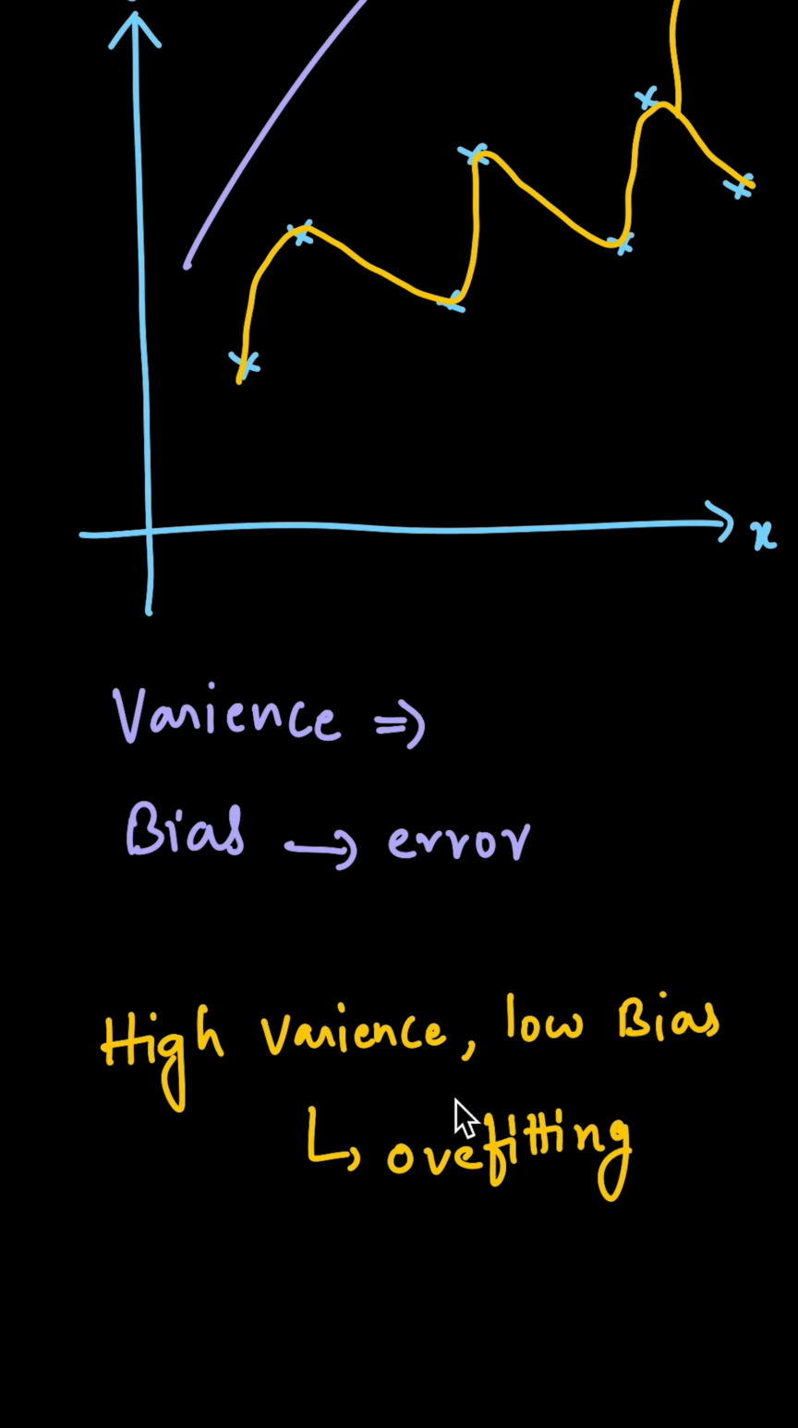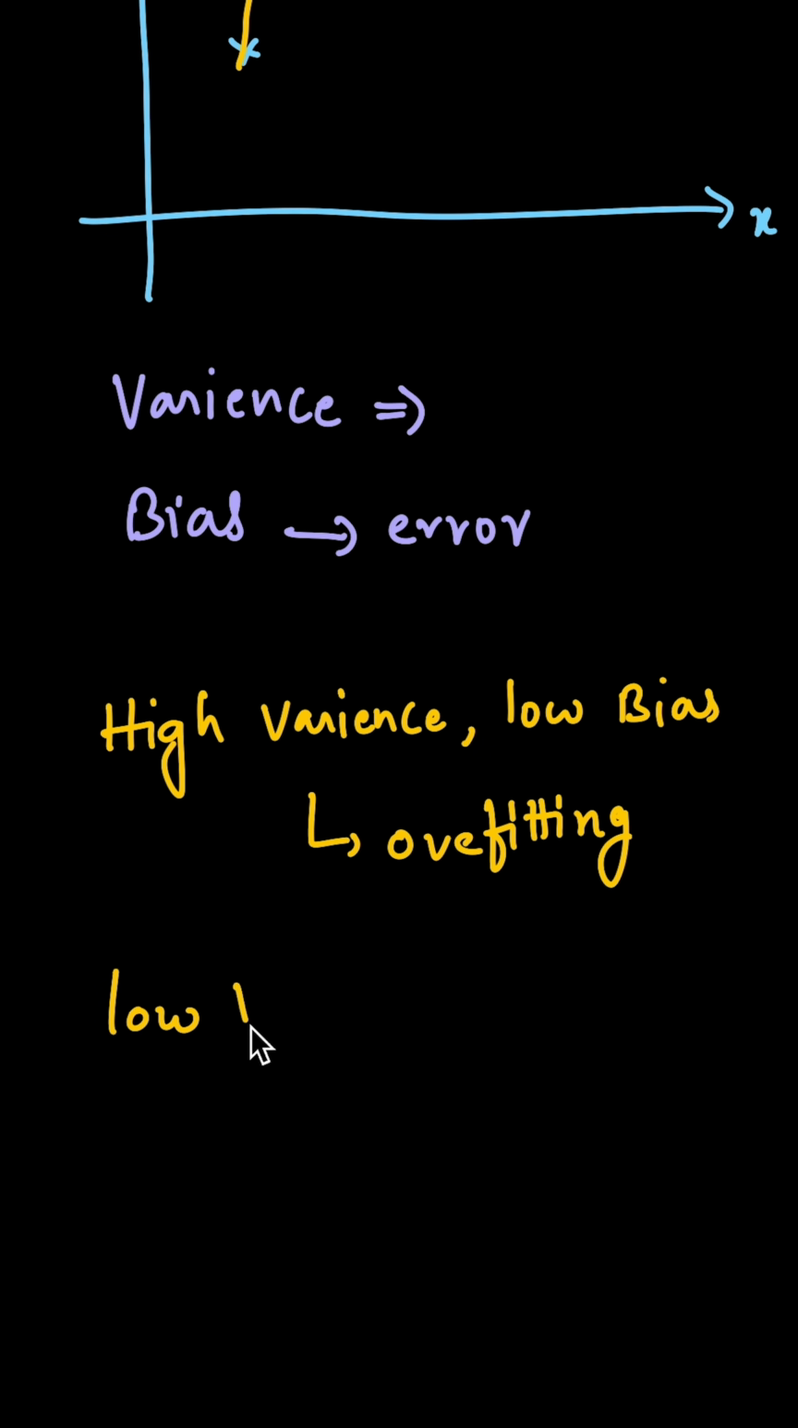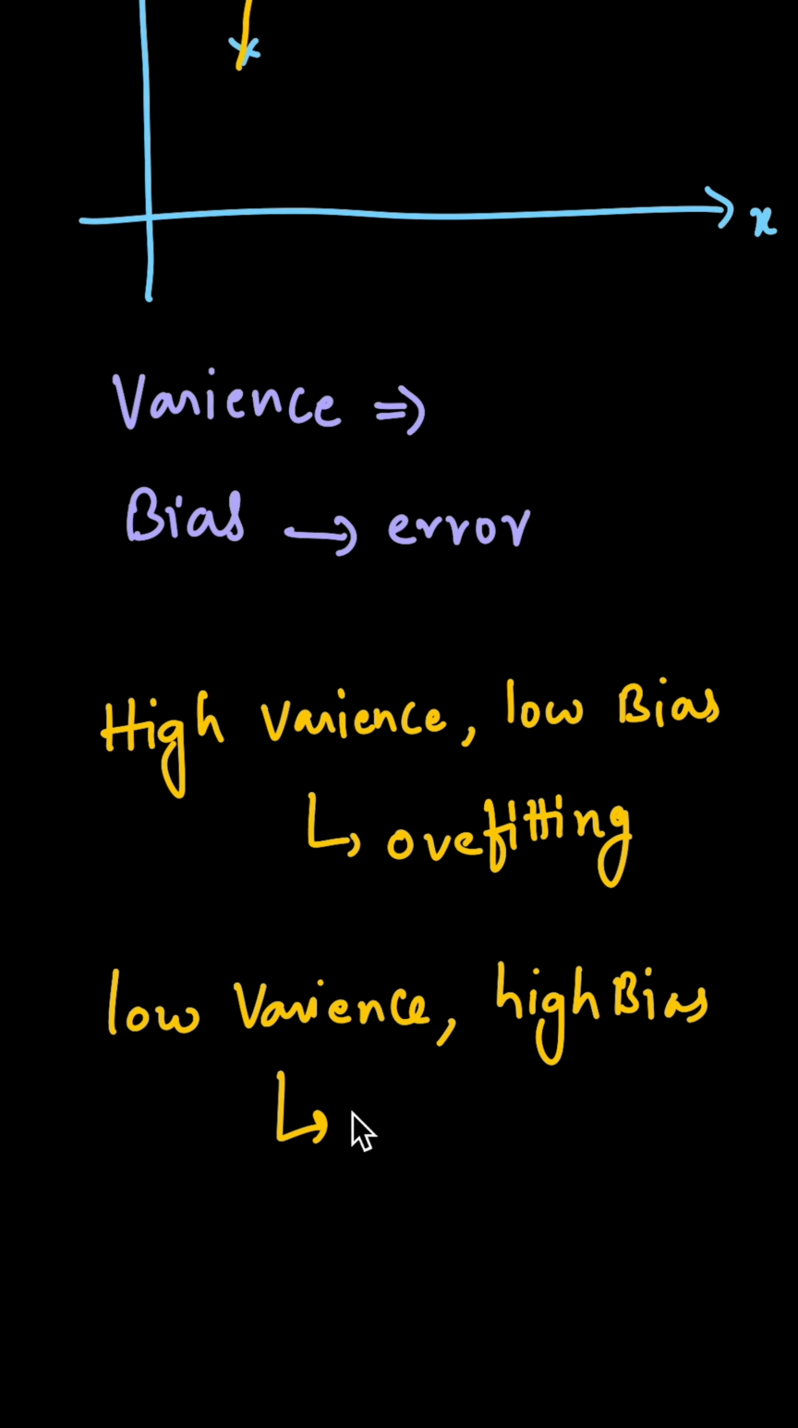And similarly, in case of underfitting, what happens? We'll have very low variance and similarly high bias. Our error is very high. In such a case, we say that our model is underfitting. So this is about overfitting and underfitting.